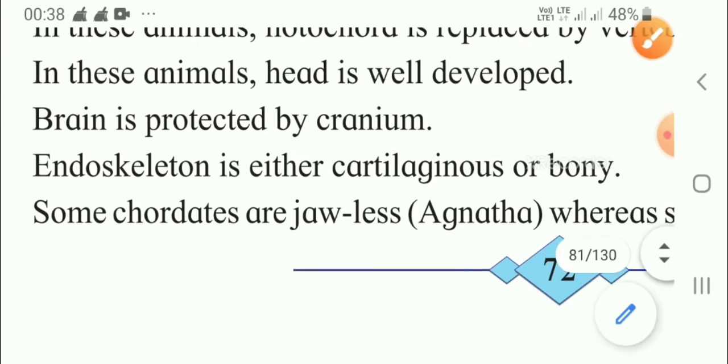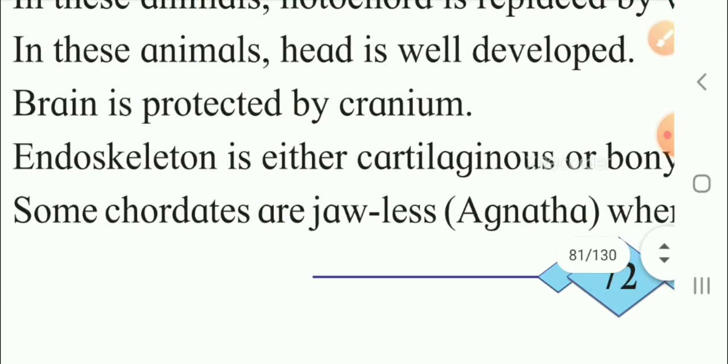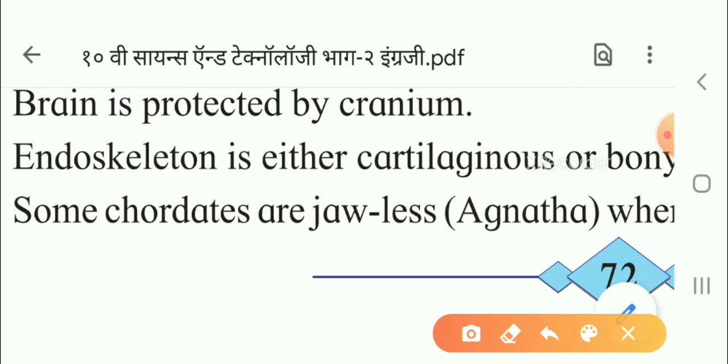Fourth point, the endoskeleton is either cartilaginous or bony. Now, what is the meaning of cartilaginous? Cartilage is a type of connective tissue. That means it is a very soft structure made up of connective tissue. Sometimes the endoskeleton is made up of bony structure. Endo means present inside. What skeleton is present inside?